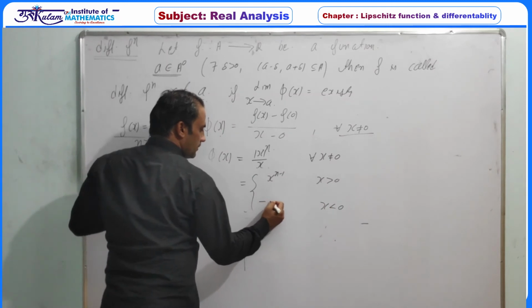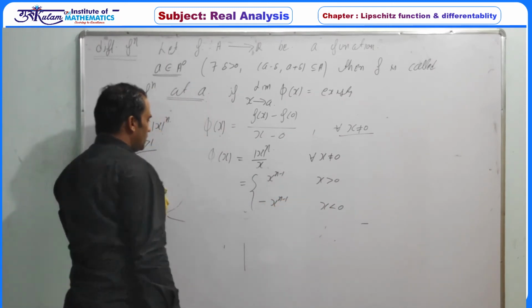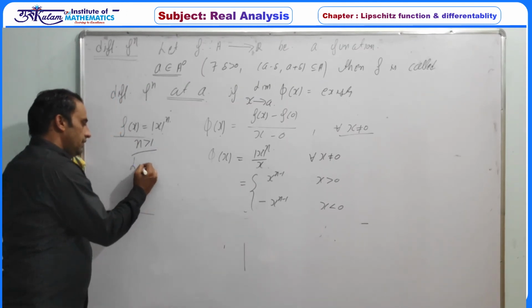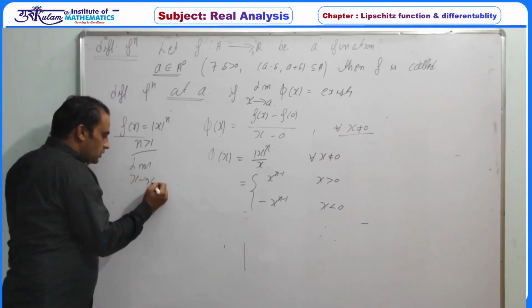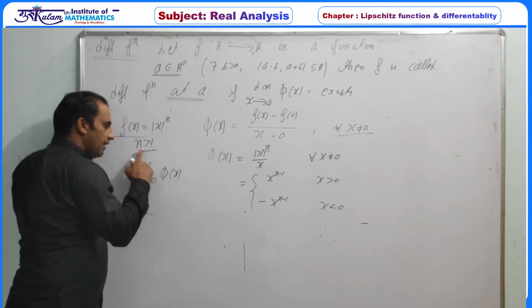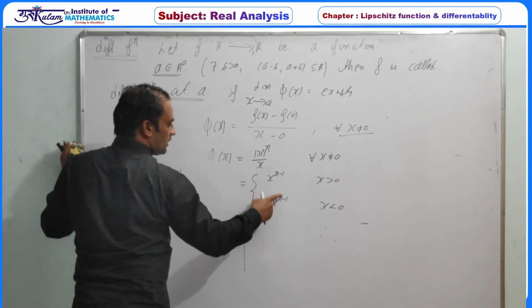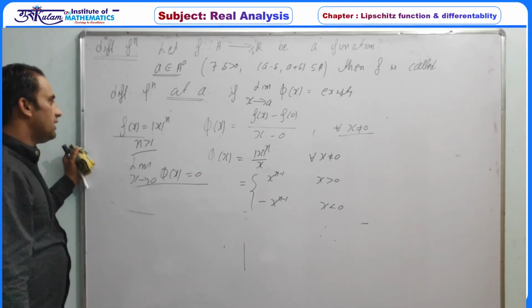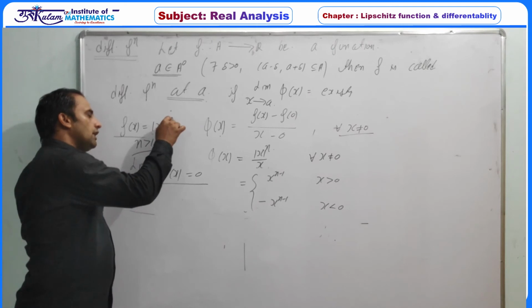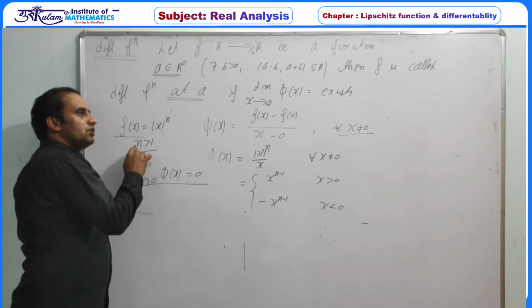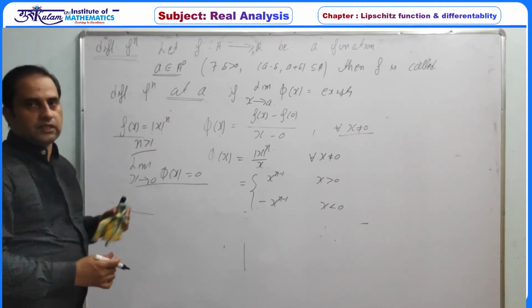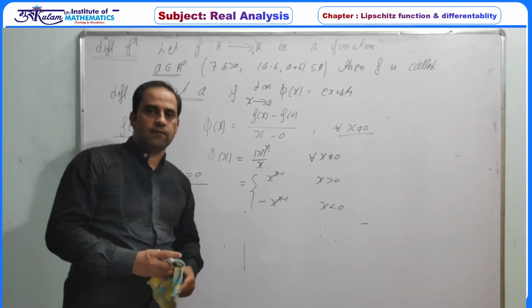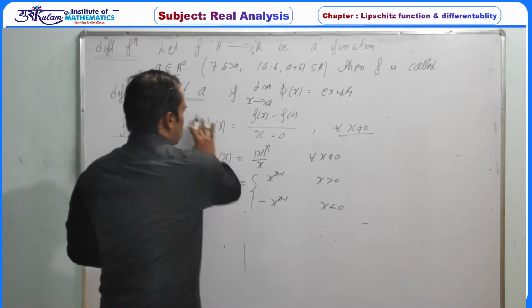Now n is greater than 1, so as x approaches 0, both quantities tend to 0. So mod of x to the power n, whenever n is greater than 1, is a differentiable function, and it is not differentiable when n is equal to 1. So, a simple example.